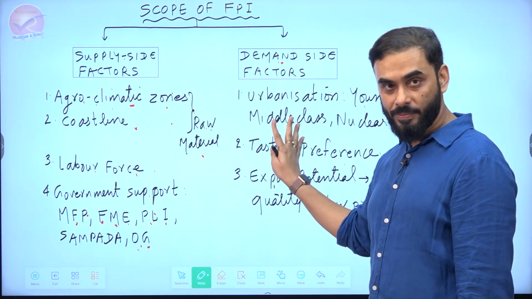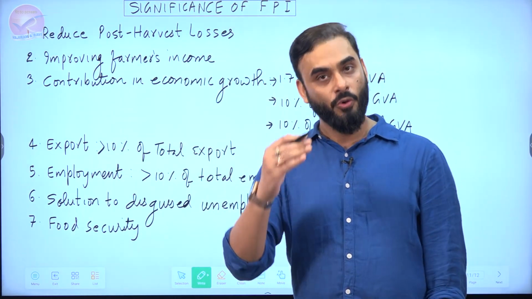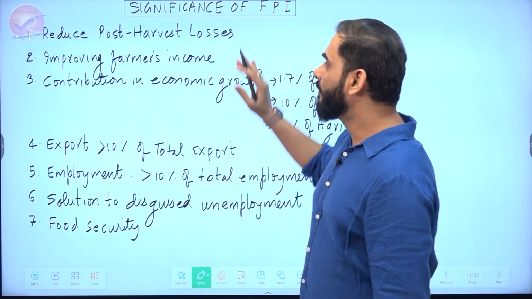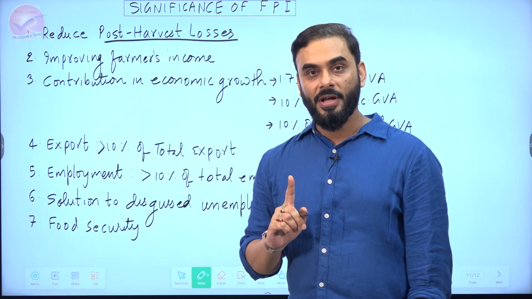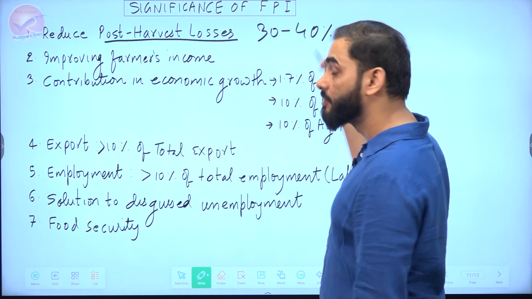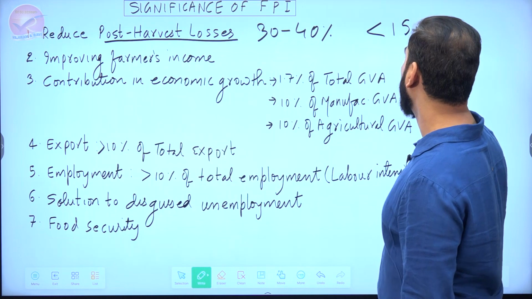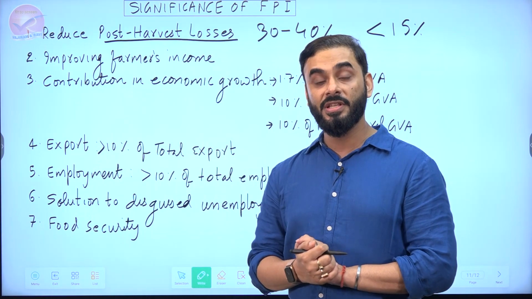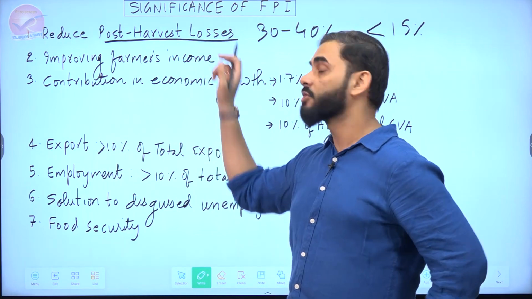So two scopes. Now, what is the significance? I told you the meaning of significance is once we have a food processing industry, how will it help India? Let's see. If we have a food processing industry, it will help us to reduce our post-harvest losses. Out of the entire agricultural production in India, roughly 30 to 40% is wasted. Now, our level of food processing is less than 15%. Means out of total food, we process less than 15%. Developed countries like USA process almost 65 to 70% of their food. They are able to save it, but we waste a lot of food in India.